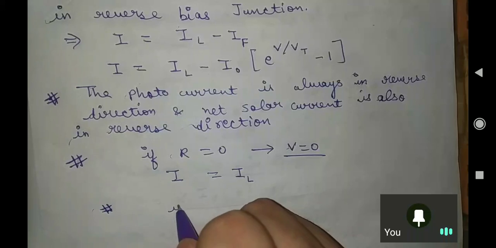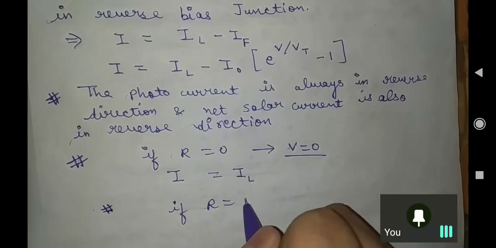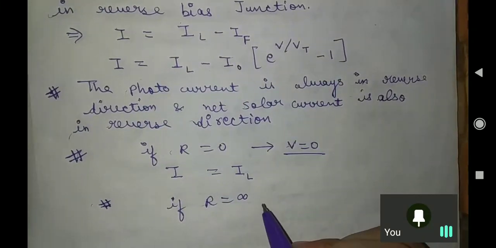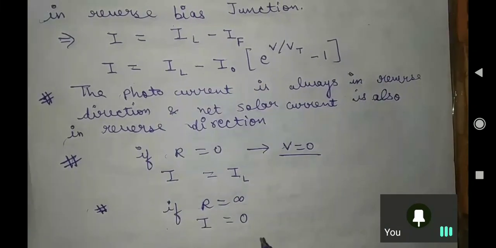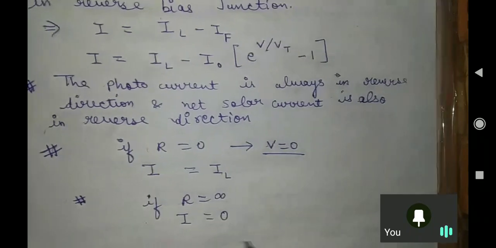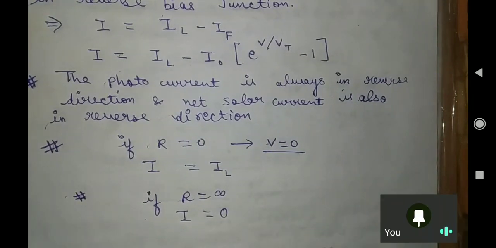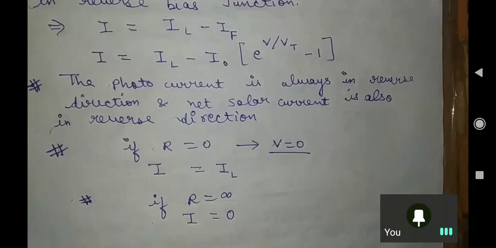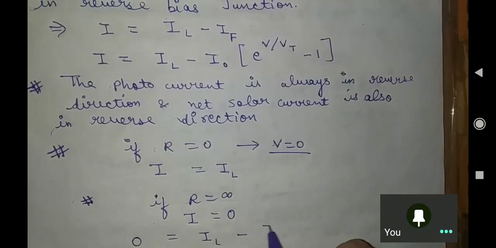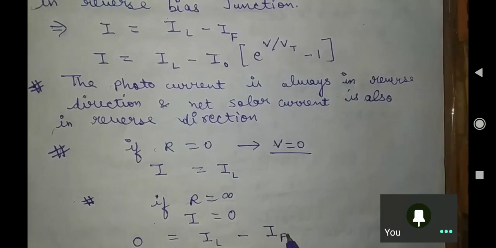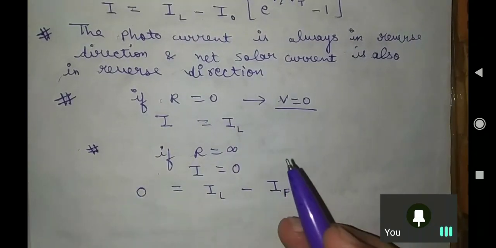Next, suppose R equals infinity, meaning you open-circuited your circuit. Then what happens? The overall current is 0, no current will flow, because our circuit is not completed. Since we are open circuiting, there will be no current. So 0 equals IL minus IF.